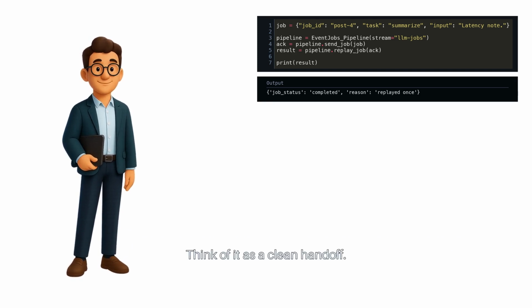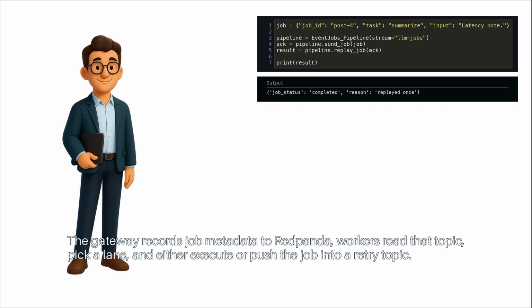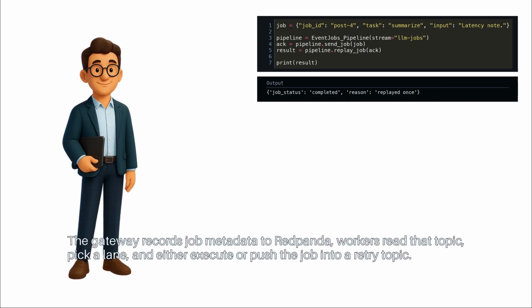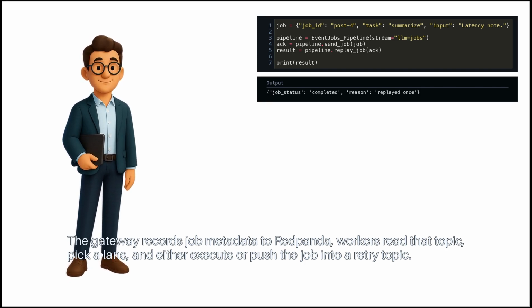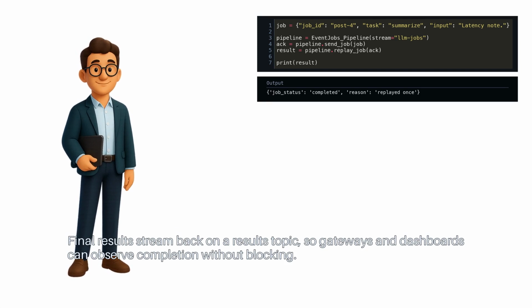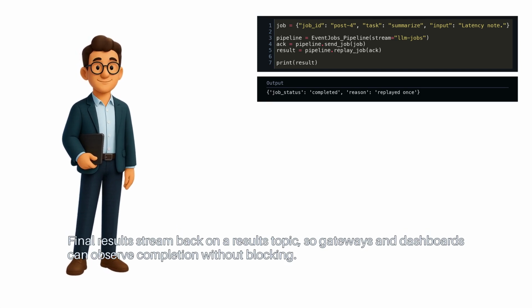Think of it as a clean handoff. The gateway records job metadata to Redpanda. Workers read that topic, pick a lane, and either execute or push the job into a retry topic. Final results stream back on a results topic, so gateways and dashboards can observe completion without blocking.